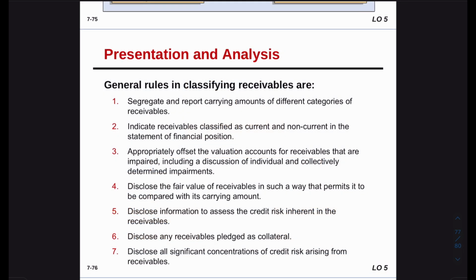Finally, we have general rules in classifying the receivable. All this is just general rules. What is important is that we have to show our account receivable at net realizable value. We want a faithful representation. So if there is any collateral, if there is any risk, it's really important to show. We have to disclose that so we are not misleading our investors, and we want just a faithful representation. If there is any important information, we have to disclose all of it.